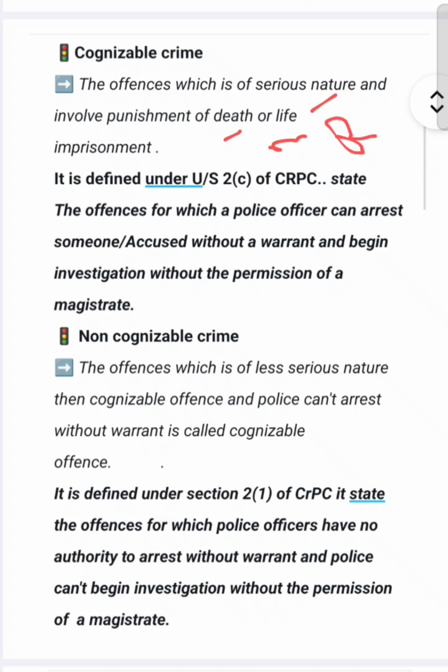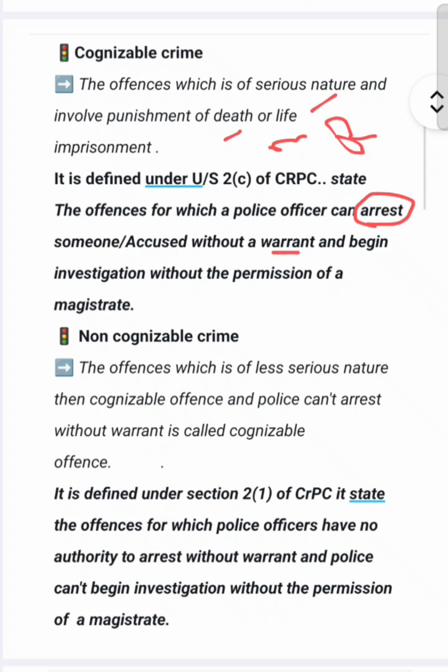Cognizable crime is defined under section 2(c) of CRPC, which says the offences for which a police officer can arrest, and this is the most important line. Again I repeat, the offences for which a police officer can arrest an accused without a warrant, means police don't need any arrest warrant.